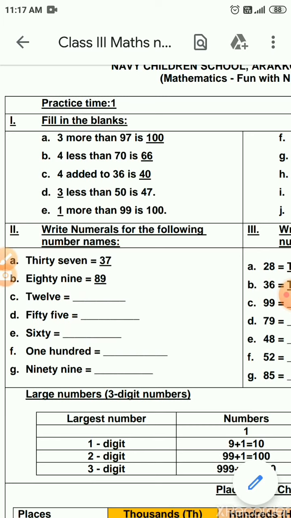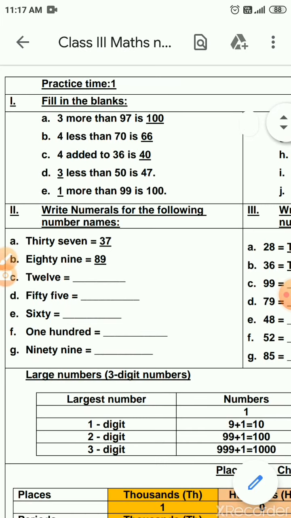Now they've asked you the question in the opposite way. They've asked you 3 more than 97 is dash. If the question is like this, dash more than 97 is 100, what should you do? You should find out which number more than 97 is 100. For that you have to subtract those two numbers. Always subtract the small number from the bigger number. 100 is the biggest number. 100 minus 97 is equal to 3.